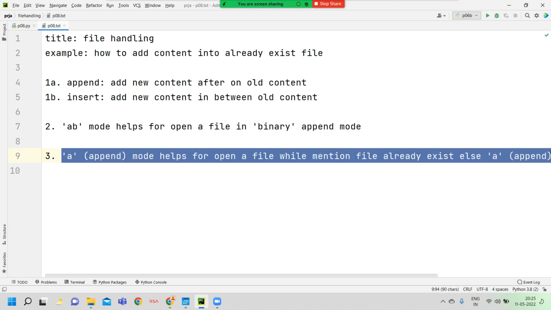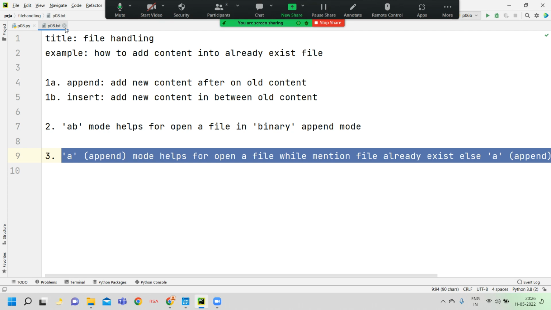This is most important. If the file is already found, then we can open the already existing file. If the file is not found, then append mode makes a new file. For example, if the intro.txt file is not found, then append mode automatically creates a new file. If the intro.txt file is already found, then append mode just opens that file. Append mode does not override already existing content. I think now you are clear.